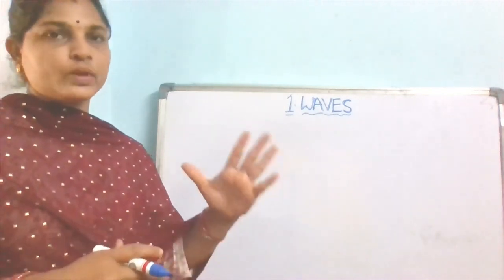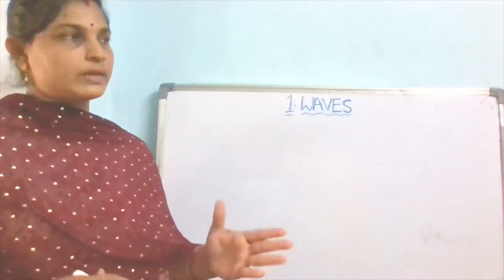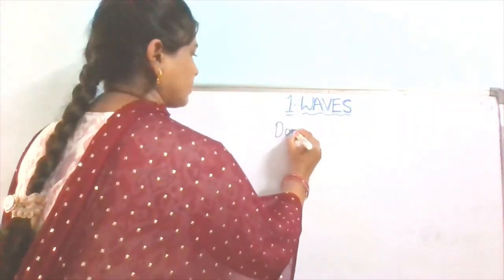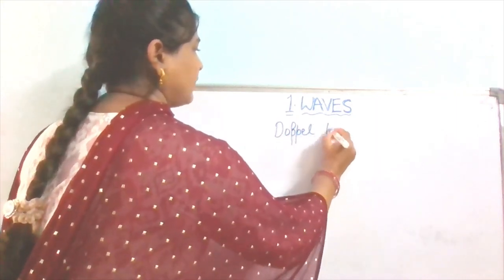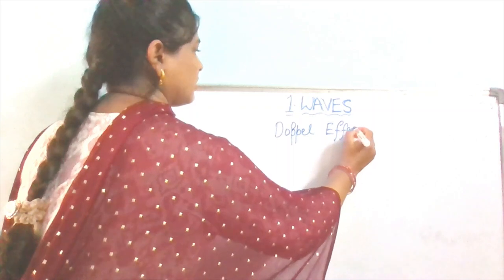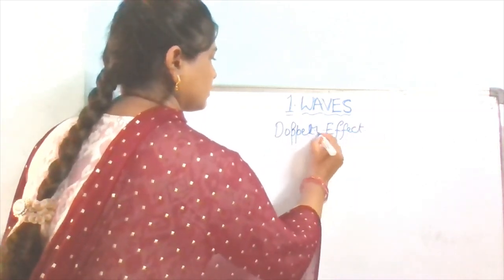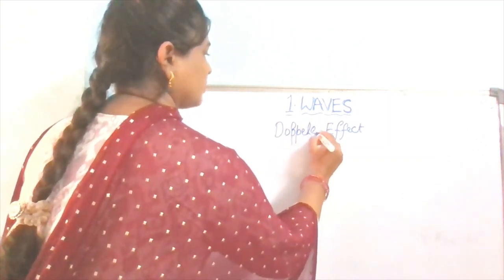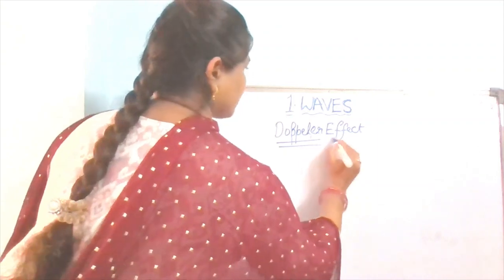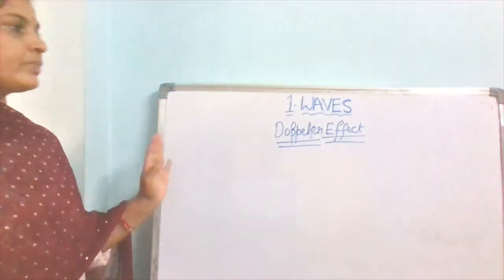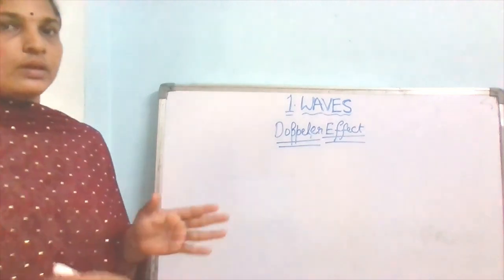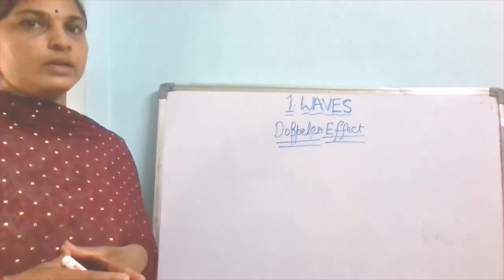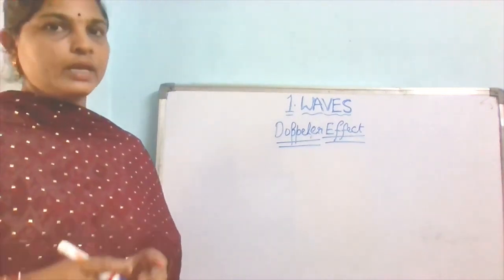So depending upon that, a physicist named J.C. Doppler gave a new phenomenon called the Doppler effect. He states that when a source of sound is approaching an observer, the pitch will increase.